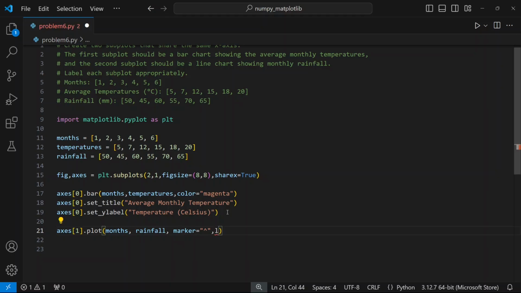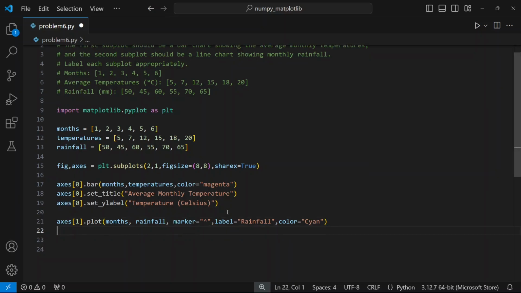We can also use a legend over here just to make it more attractive. So label equal to, say, rainfall, and let's say color equal to cyan. Then we'll set the title, set_title as monthly rainfall,